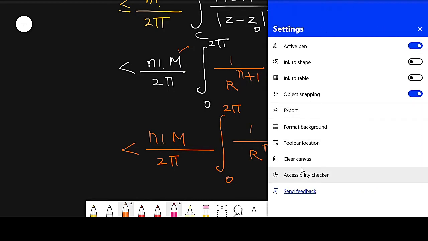Now after that, the next theorem is called Liouville's theorem. The statement of this theorem is, so first write it as this, and this is the theorem.